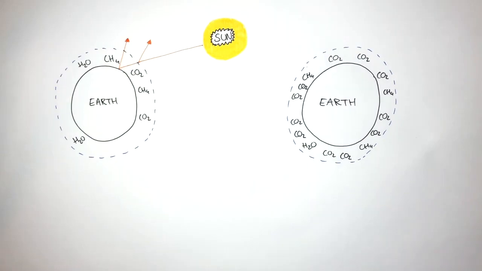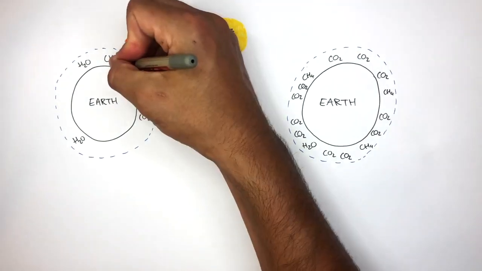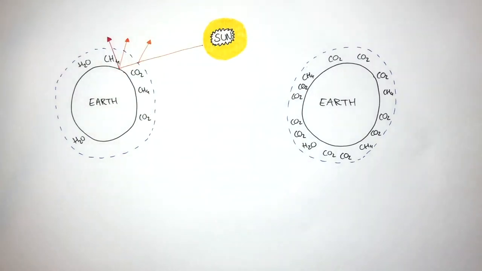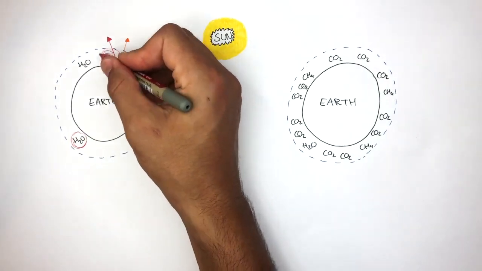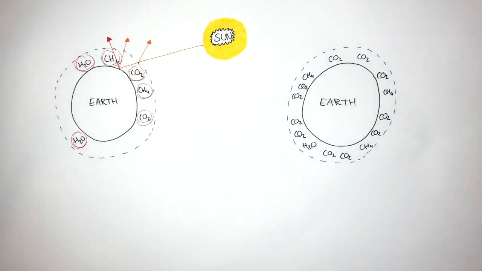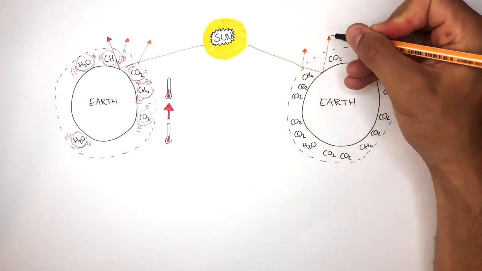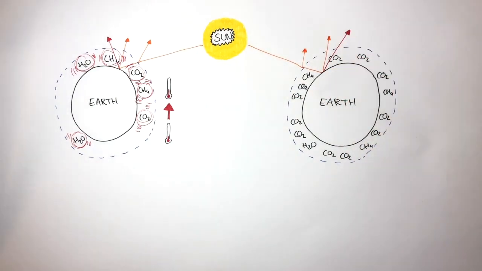This causes the Earth's surface to warm up, so the Earth's surface re-emits longer wavelength electromagnetic radiation, which is absorbed by the greenhouse gases. These greenhouse gas molecules vibrate more and trap the heat energy in the Earth's atmosphere, causing it to be warm. Whereas in the diagram on the right, we have more greenhouse gases.